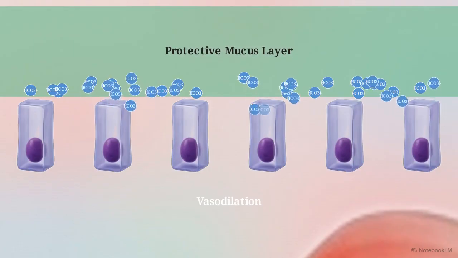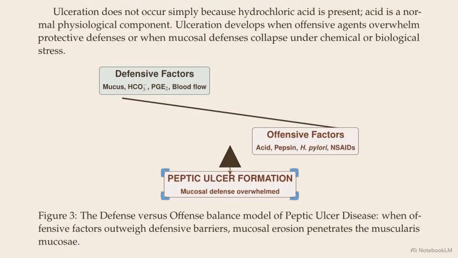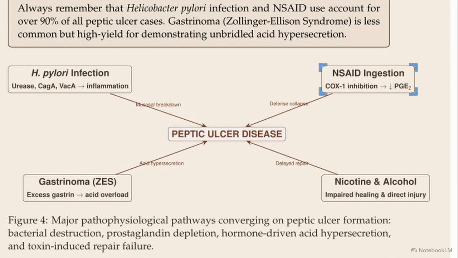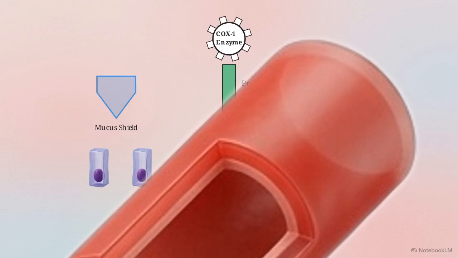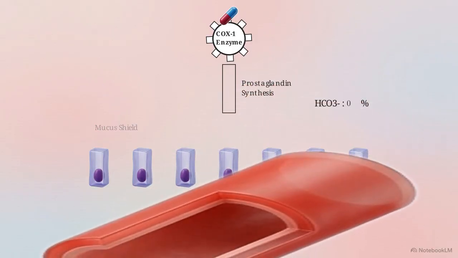This balance model explains peptic ulcer disease. Ulceration occurs when offensive factors outstrip the defensive factors, allowing acid to burn through the muscularis mucosae. This flowchart tracks the two primary drivers of that collapse. The first is nonsteroidal anti-inflammatory drugs, or NSAIDs. Drugs like aspirin and ibuprofen systemically inhibit the COX-1 enzyme. This completely shuts off prostaglandin synthesis. Mucus drops, bicarbonate drops, blood flow constricts, and the defense barrier collapses, resulting in silent, deep ulcers.